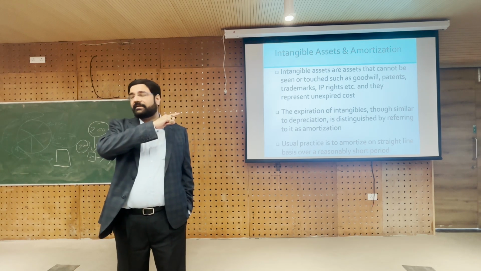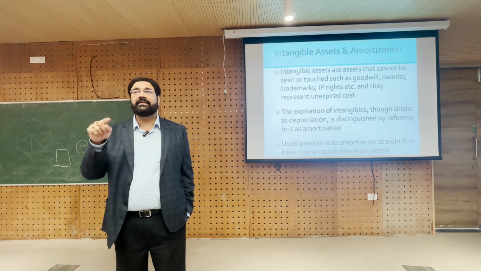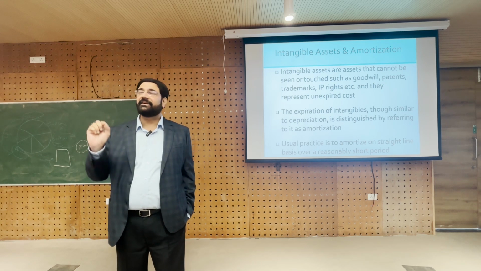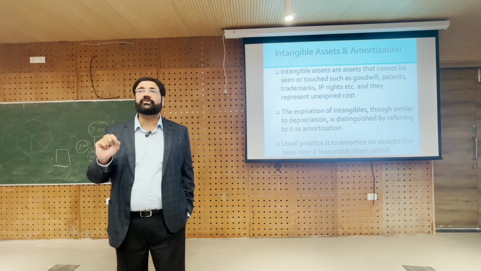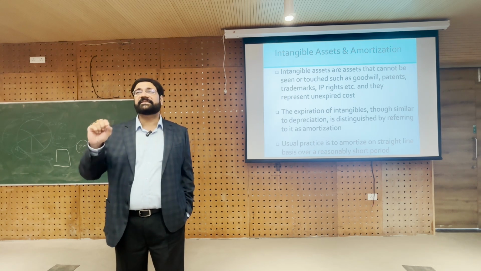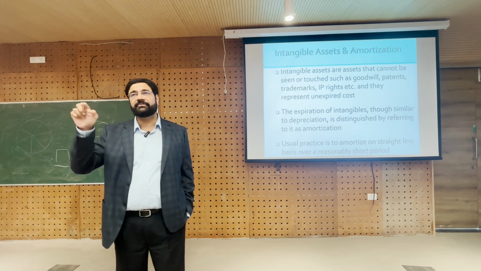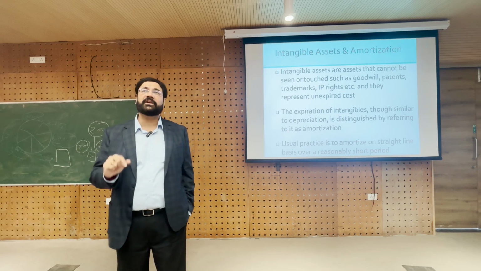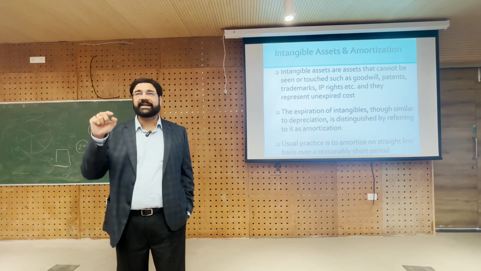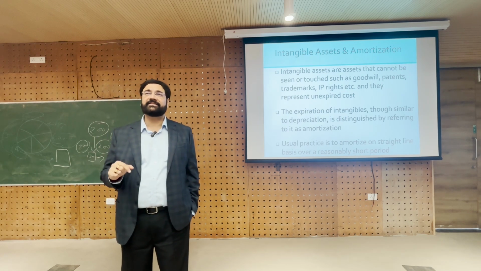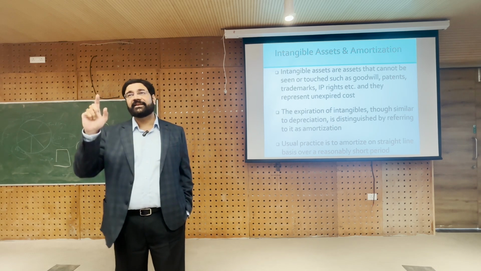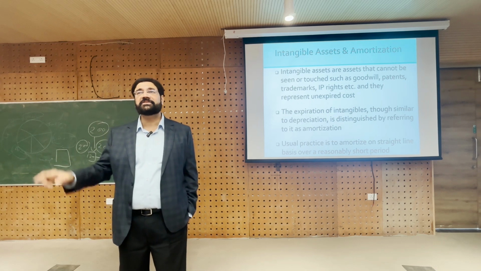We said 100 by n, n is the useful life. Let us say the useful life is 50. So, the percentage is 100 by n, which is 100 by 50, that is 2%. If the useful life is 10 years, then 100 by 10, which is 10%. If the useful life is 5 years, then 100 by 5, which is 20%.